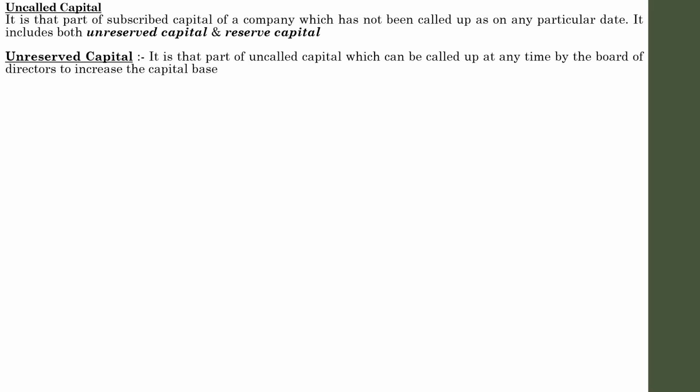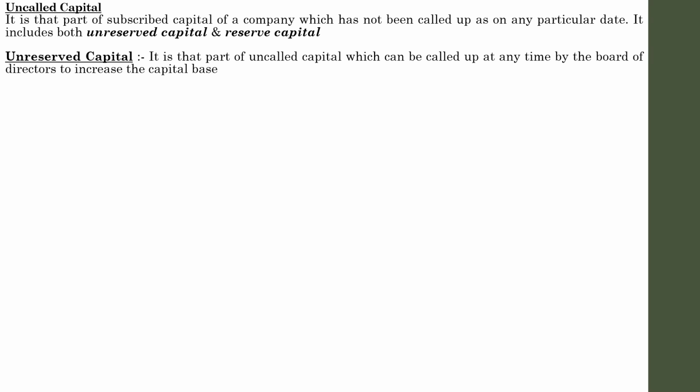Unreserved capital is that part of uncalled capital which can be called up at any time by the board of directors to increase the capital base. We have mentioned the concept of uncalled capital, and a part of it may be termed unreserved capital. The purpose is that it may be called up at any time by the board of directors to increase the capital base.